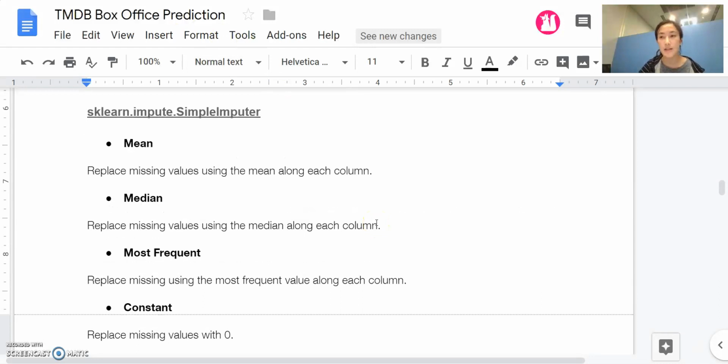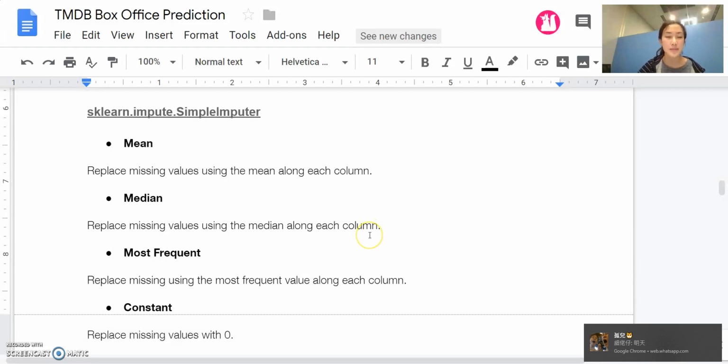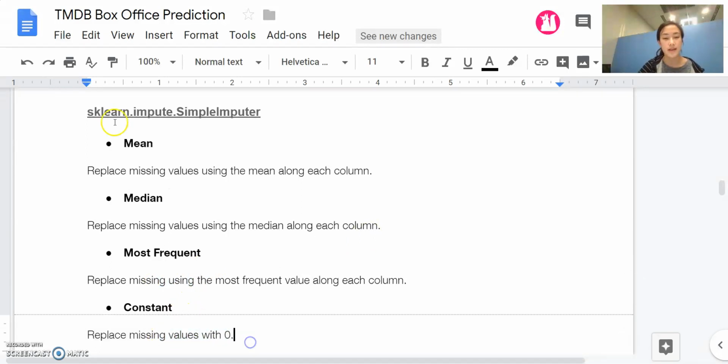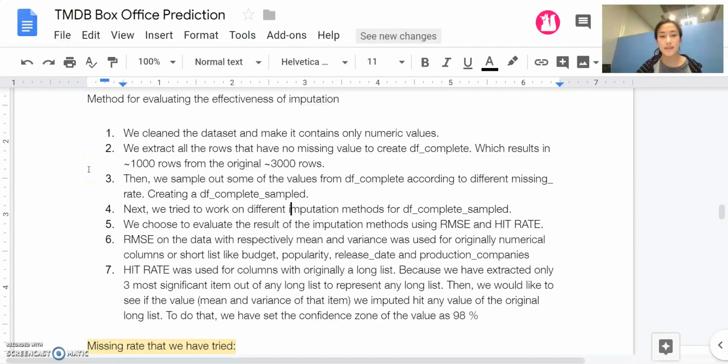We are also doing the imputation with the mean and median of that row, or the most frequent element of that row, and also filling just with the constant value 0. So to evaluate the different imputation methods, we first clean the data and make the data contain only numerical values. Then we extract the rows that have no missing values, resulting in just 1,000 rows from the original 3,000 rows, and then we save it into a data set called df complete.